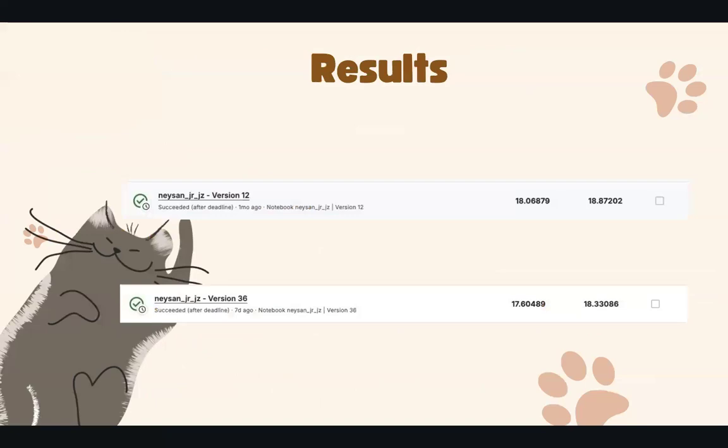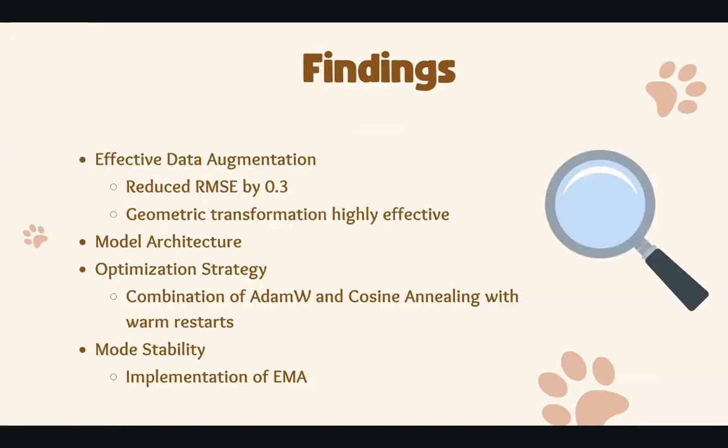So here are our results. Initially, we used a normal CNN model without the strategies and data augmentation mentioned earlier. And after fully implementing the new strategies, augmentations, and new model, we observe an improvement in our results. Here are our key findings.